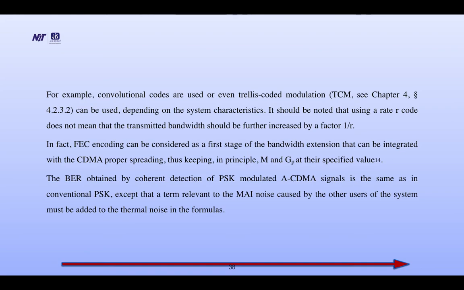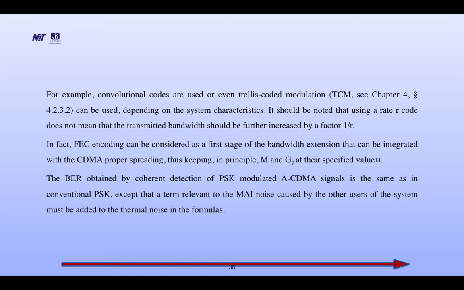It should be noted that using a rate R code does not mean that the transmitted bandwidth should be further increased by a factor 1/R. In fact, FEC encoding can be considered as a first stage of the bandwidth extension that can be integrated with CDMA proper spreading, thus keeping in principle M and GP at their specified value.